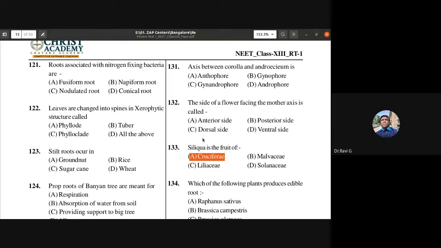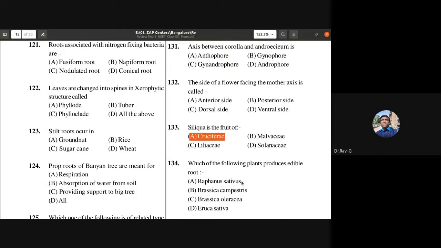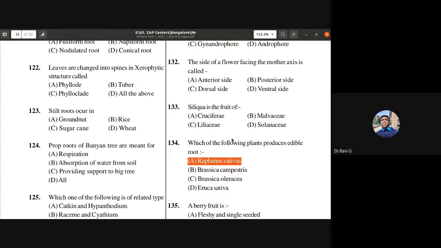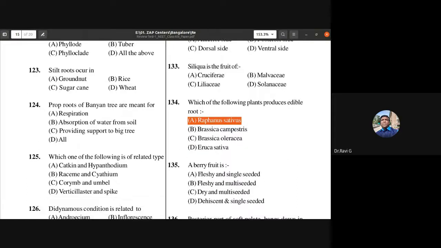Which of the following plants produce edible roots? Raphanus sativus is the answer because the scientific name of radish is Raphanus sativus. So Raphanus sativus produces the edible root. A berry fruit is fleshy and single seeded, fleshy and multi seeded. So this is more correct. Berry fruit is fleshy and multi seeded. So 135B is the answer.